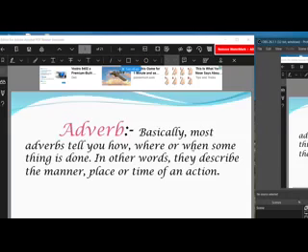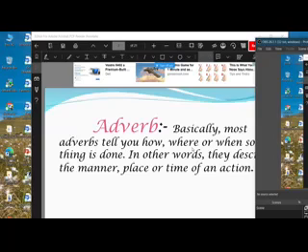So at first, let us see what the part of speech we call adverb is. Basically, most adverbs tell you where or when something is done. In other words, they describe the manner, place, or time of an action. Remember one thing: a word that adds something about a verb, we can call it an adverb.